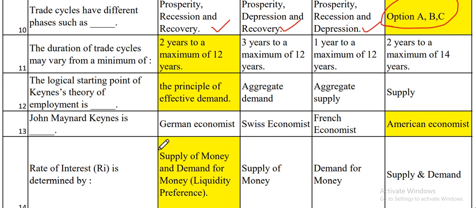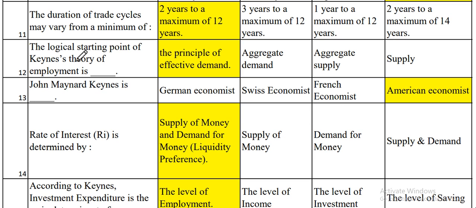Now the next one is the duration of trade cycle may vary from a minimum of 2 years to a maximum of 12 years. Next one is the logical starting point of Keynes theory of employment is the principle of effective demand. Now the next one is John Keynes is an American economist.